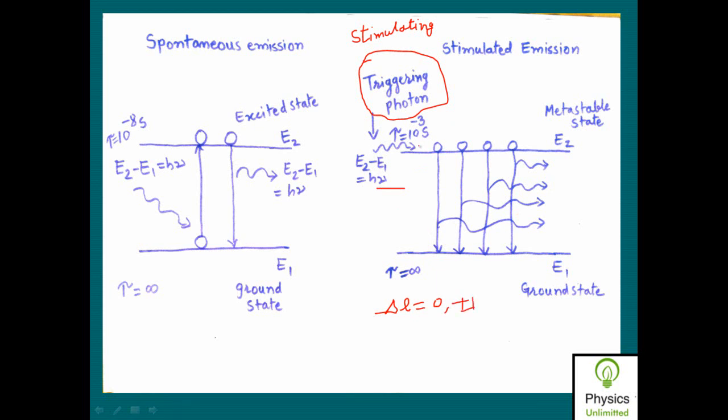As soon as they satisfy it, all these atoms will jump at the same time from the metastable state to the ground state, and during each transition a photon is given out. Suppose I name these atoms as 1, 2, 3 and 4. When atom 1 jumps, it emits a photon.